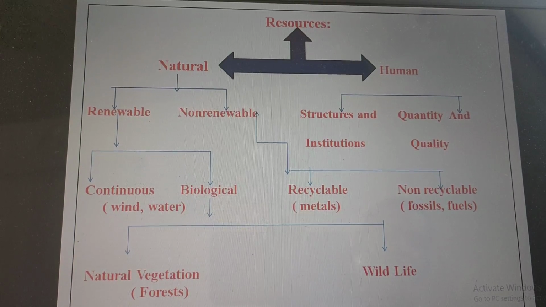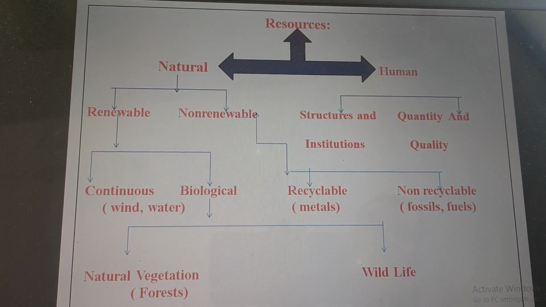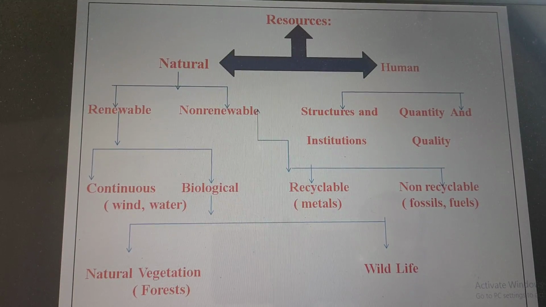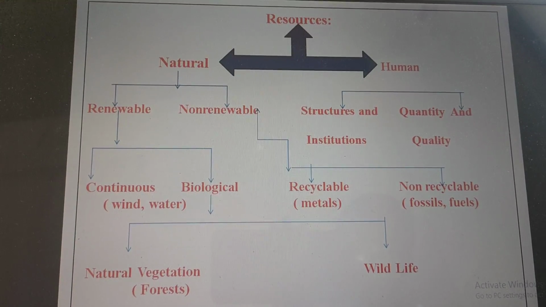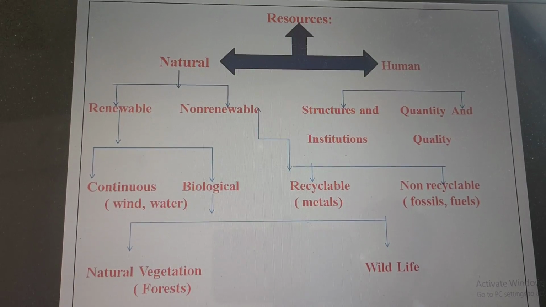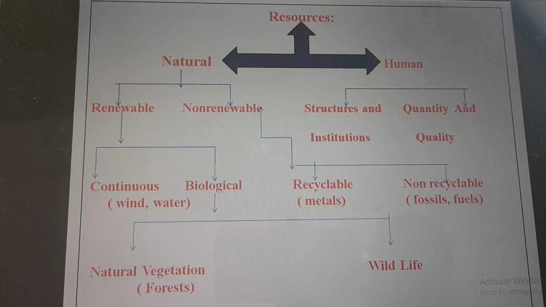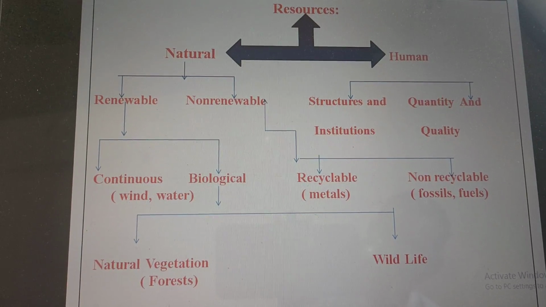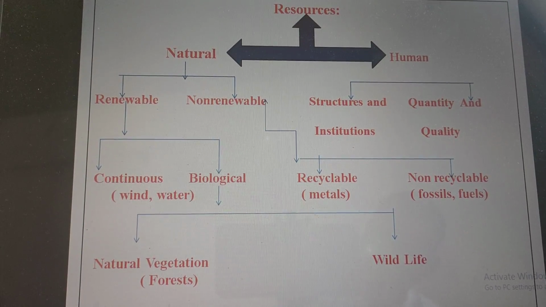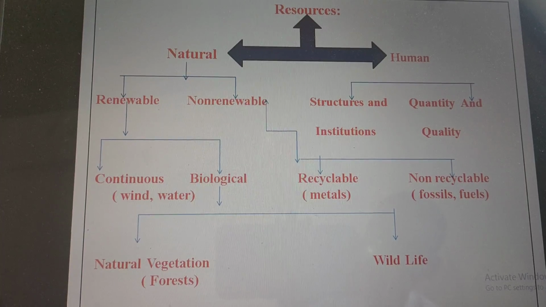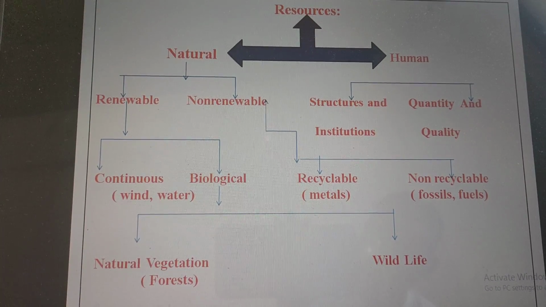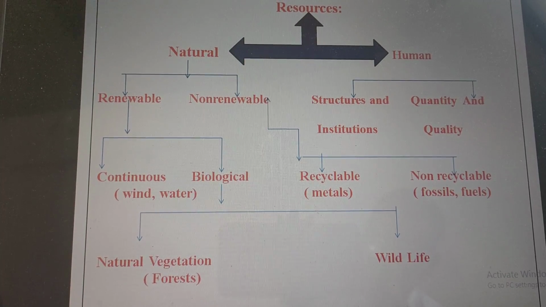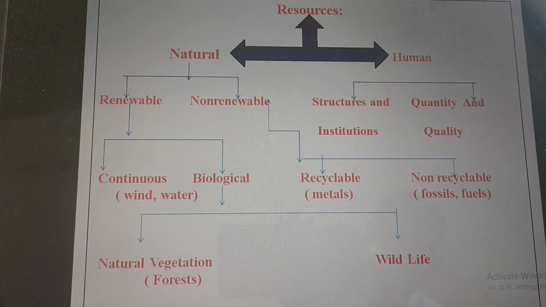In continuous resources, you can see continuous or flow, that is wind, water. These are continuous resources. These are natural but continuous resources. Whereas in biological resources, you can see natural vegetation, that is forest, and wildlife. Here, biological means living. The natural vegetation, forest, trees are living things. And the other one is wildlife. Animals, birds, everything is included in that.